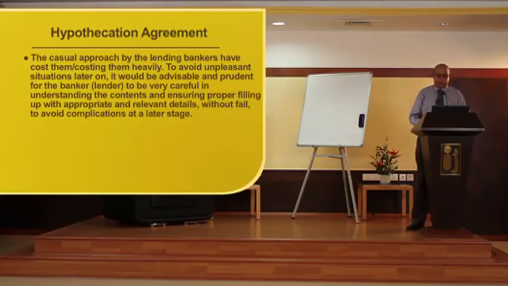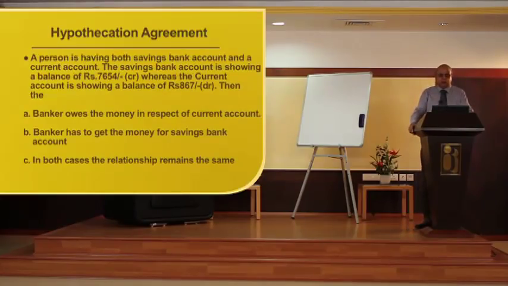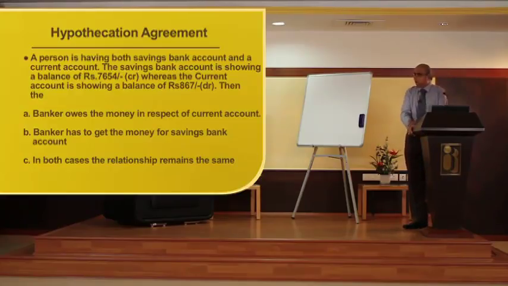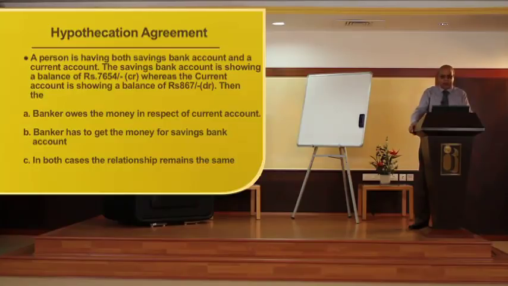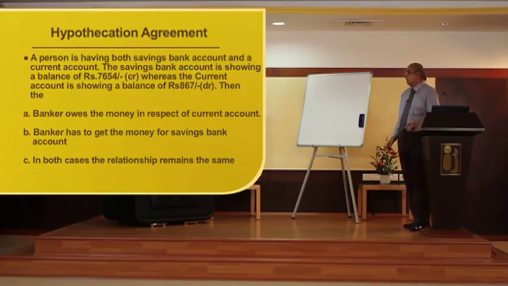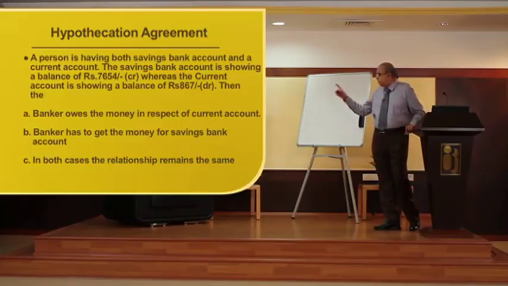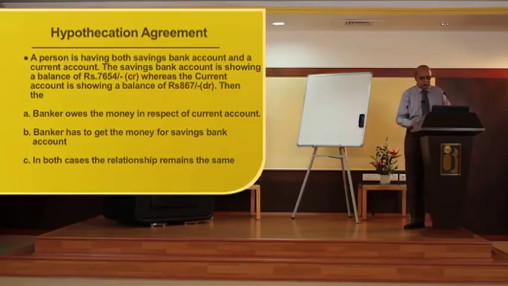A person is having both a savings bank account and a current account. The savings bank account is showing a credit balance of 7,654, whereas the current account is showing a debit balance of 867 rupees. The banker owes the money in respect of the savings account, and the banker has to get the money for the current account. In both cases, is the relationship the same? In both cases, the relationship is not the same. That is the answer. In the case of the first one, the banker has to get; in the second one, the banker is owing. So the last answer is the appropriate one. Right.